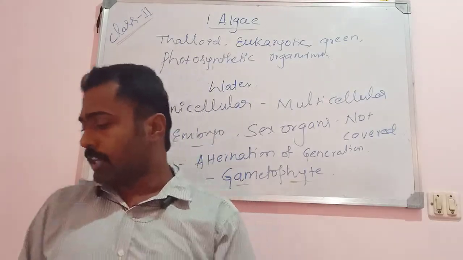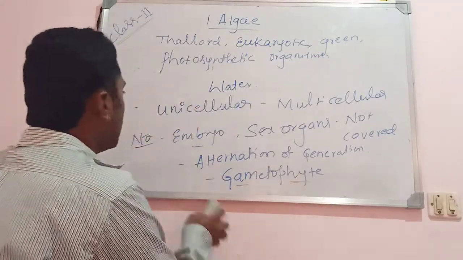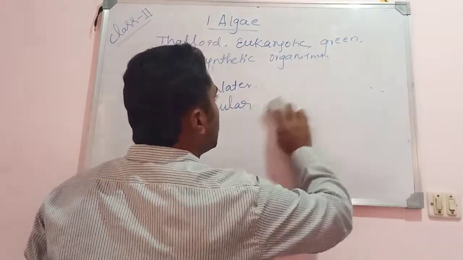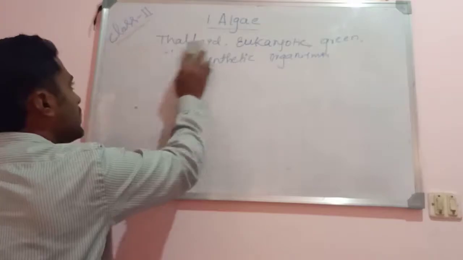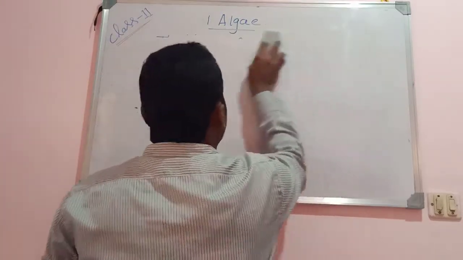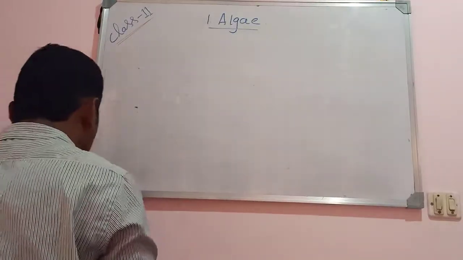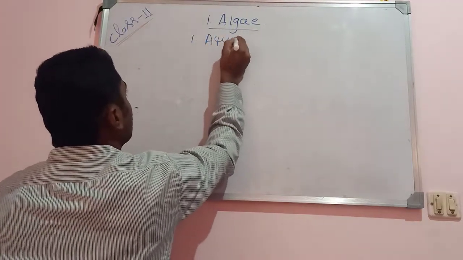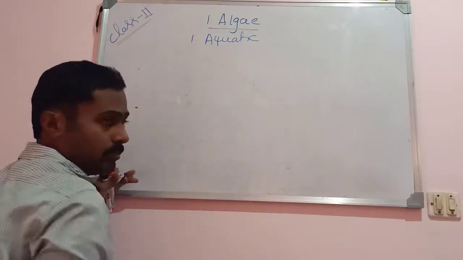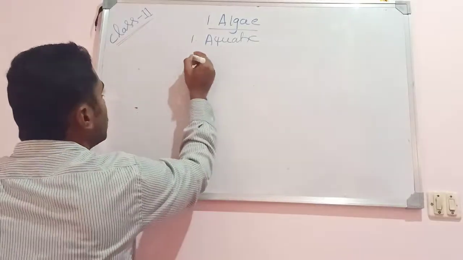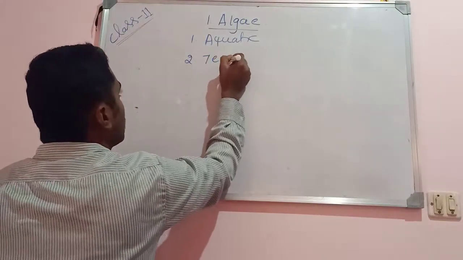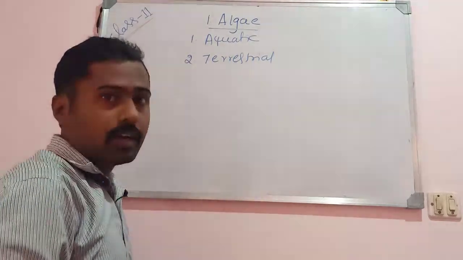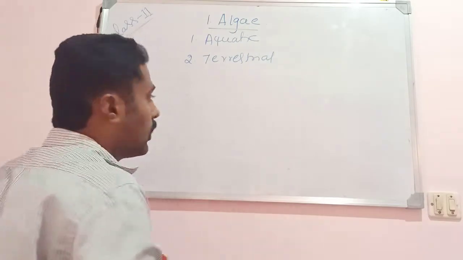So let us look into the occurrence of algae, where algae are found. Based on the distribution of algae, we can see aquatic forms. Aquatic algae means they are found in water. Then the other forms, terrestrial algae, means they are found on land, or even on the surface of rocks.